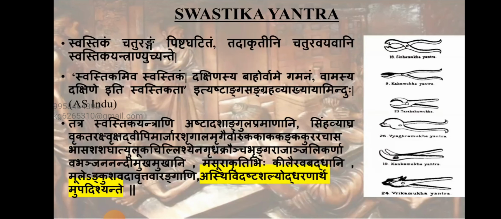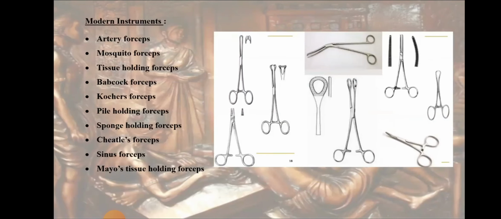Then the use is told Asti Vidashta Shalya Uddharanatham. That is, it is used to remove the shalya which is penetrated into the asti. For the removal of such kind of Asti Vidashta Shalya, Swastika Yantra is used. In modern terms, it can be correlated to artery forceps, mosquito forceps, tissue holding forceps, different kinds of forceps.